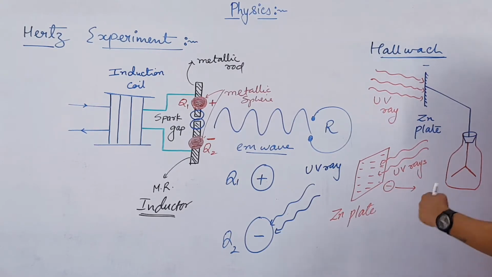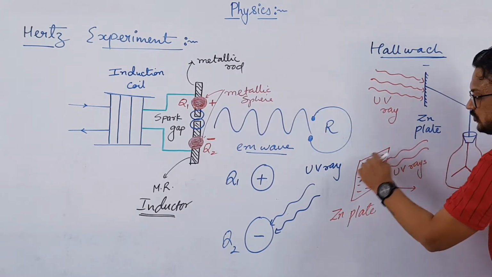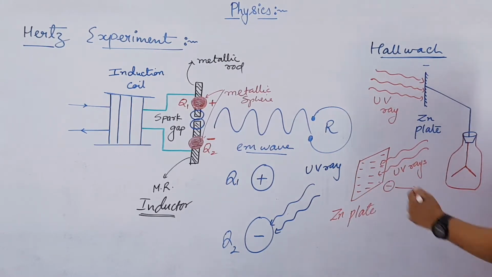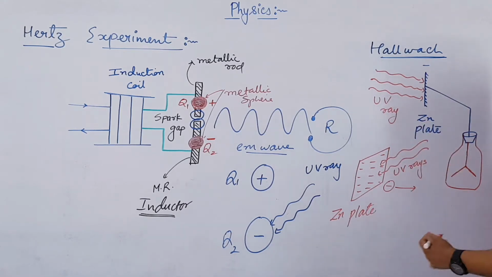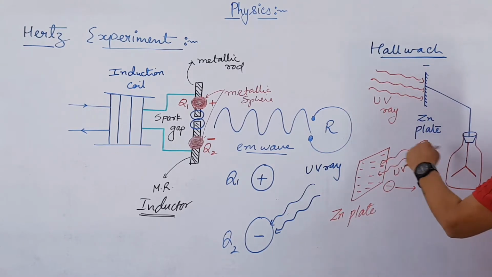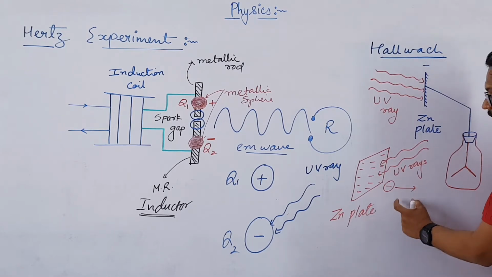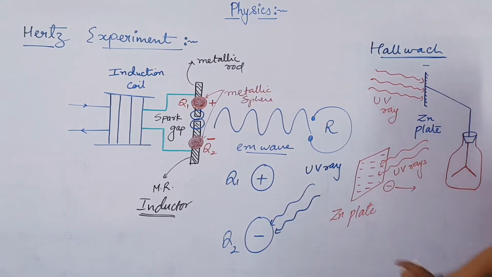Later on, after J.J. Thomson's experiment, right, it was found that these negatively charged particles are nothing but electrons. It was given the name electron. So you can say that when UV light falls on a negatively charged plate, the plate became less negative, indicating that electrons are emitted from it. So अगर हमारे पास एक negatively charged plate है and UV light falls on it, then the plate became less negative, जिसका मतलब ये होता है कि electrons are emitted from it.